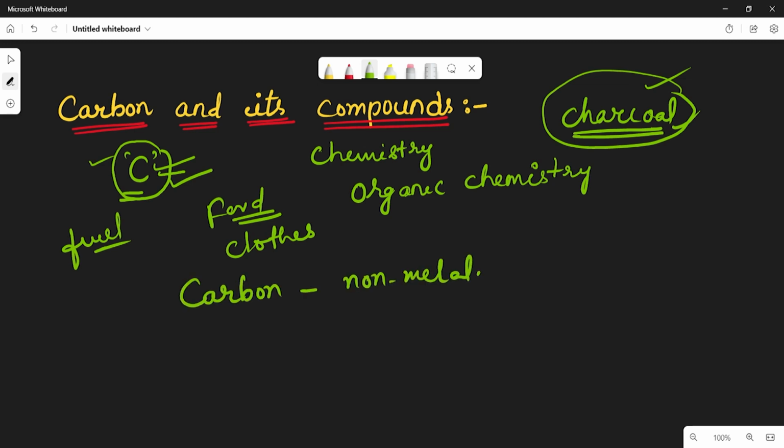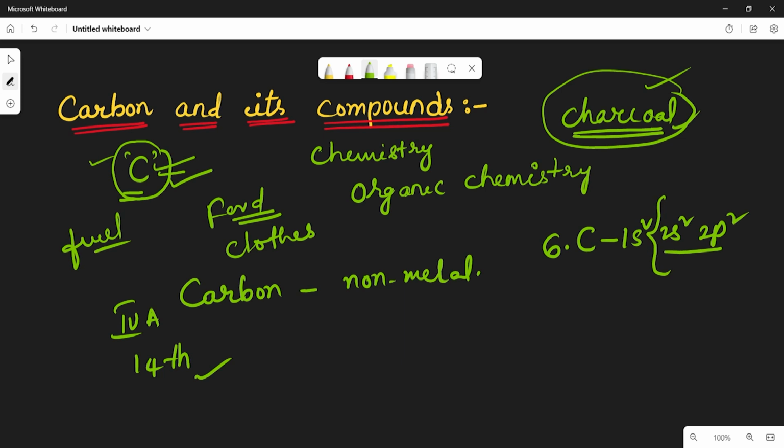It belongs to the fourth group element or 14th group element, and the atomic number of carbon is 6, and its configuration is 1s2, 2s2, 2p2. So in the outermost shell it contains 4 electrons. So that is why the valency of carbon is 4. So this is all about carbon.